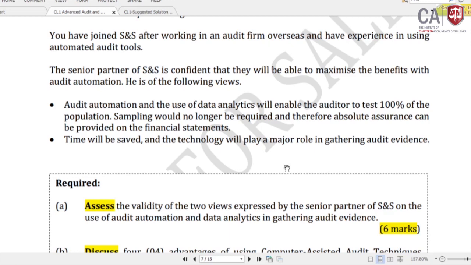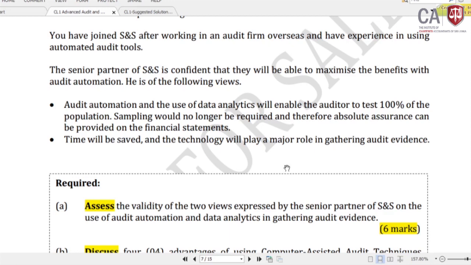While accepting both statements, you have to say that 100% is not possible, and a shareholder should not be overconfident, because technology itself cannot deliver what is expected by the shareholder. So I hope that you got some understanding of this answer.